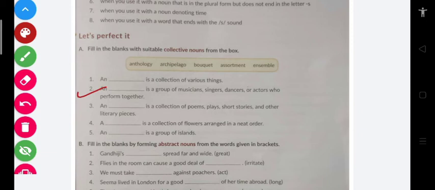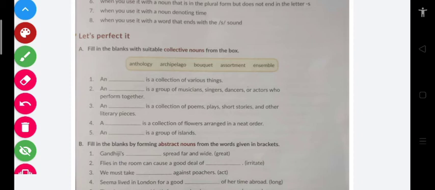In the second question, dash is a group of musicians, singers, dancers, or actors who perform together. So ensemble is the answer. Ensemble is a group of musicians, singers, dancers, or actors who perform together. On every special occasion, every year there are award functions going on, like the Filmfare Awards, BAFTA Awards, Oscar Awards.